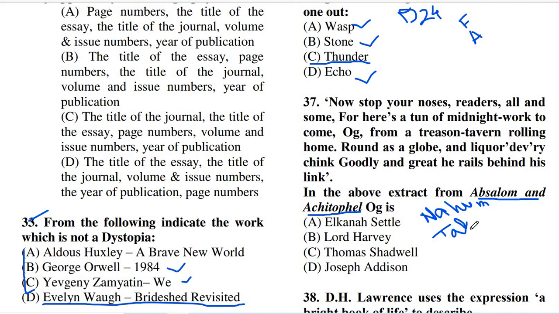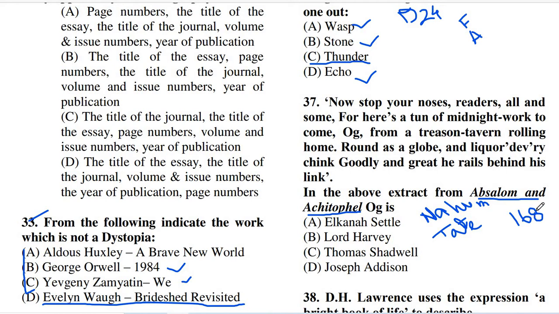Some critics also said that it is at the advice of Dryden himself that his friend Nahum Tate took the responsibility of writing the second part of this book, Absalom and Achitophel. This book, written by Dryden himself, was first published in 1681.